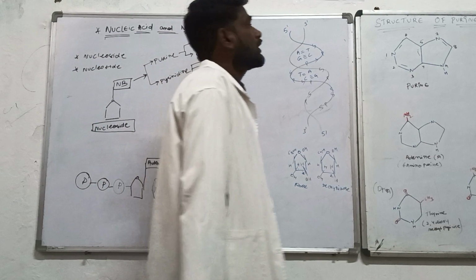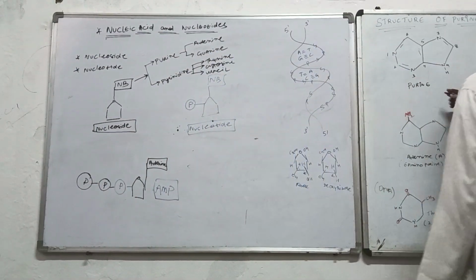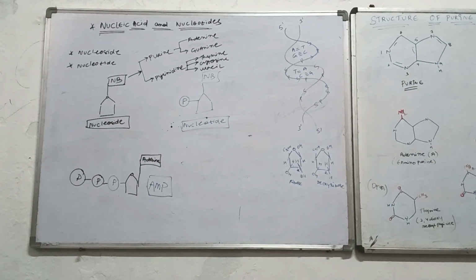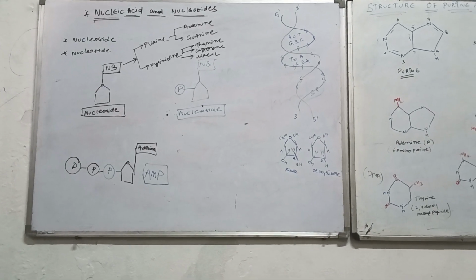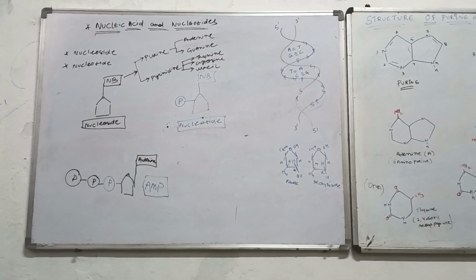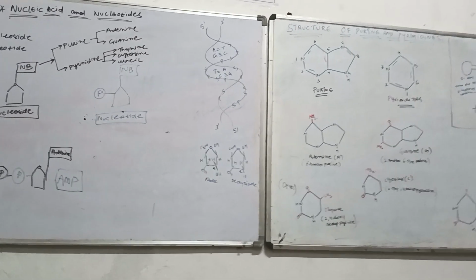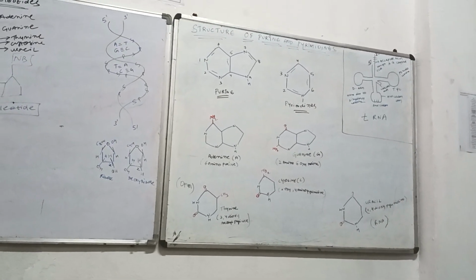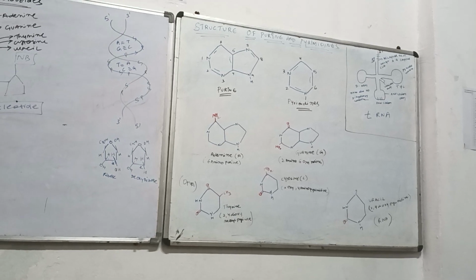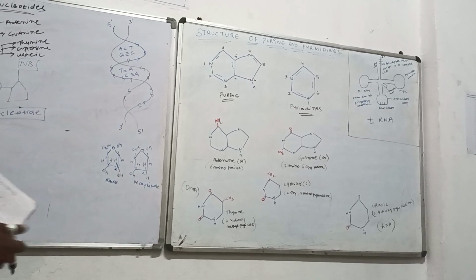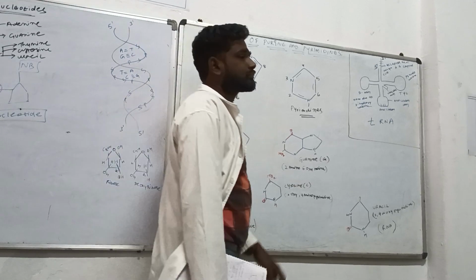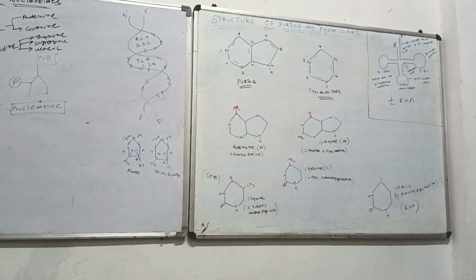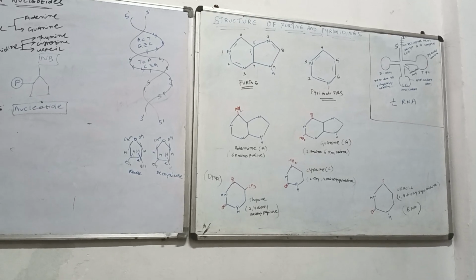Now we will see what is the major difference between the purine and the pyrimidine. The major differences between the purines and the pyrimidines are that purines are 9-membered rings, whereas pyrimidines are 6-membered rings. If you look at the first structure, I have already drawn the numbers over there. There are numbers written from 1 to 9. It is a 9-membered ring, whereas the pyrimidine is a 6-membered ring. Only the 6-membered ring.